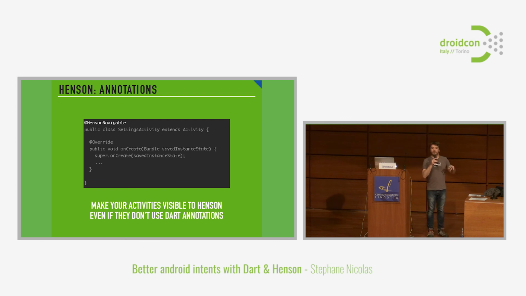Once you've done that, this activity is going to be detected by the Henson annotation processor, and we will create a Henson goToSettingActivity method that builds, and you get an intent. So you can completely generate all the navigation layer to go to all your activities, and all your intent builders are going to look exactly the same, which means the problem is solved from our perspective.